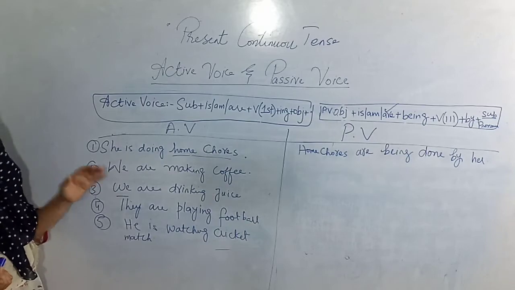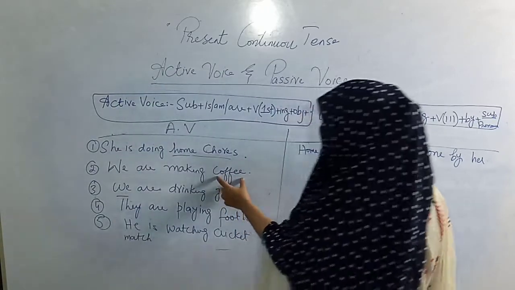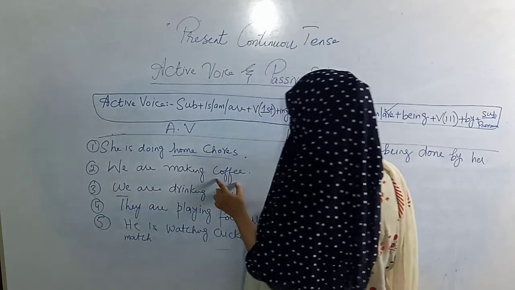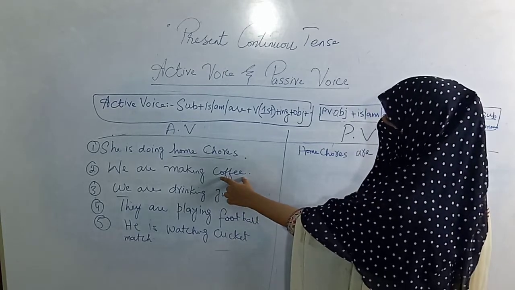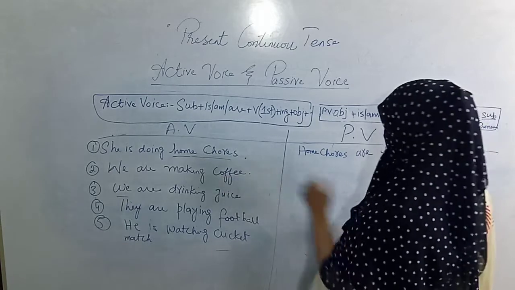We are making coffee. Coffee is the object because we is the subject, and the subject is acting upon coffee.